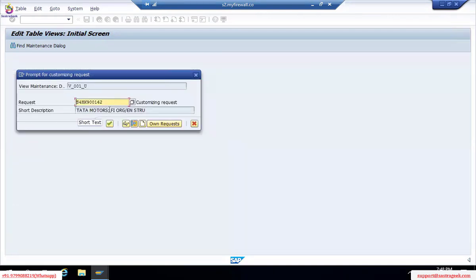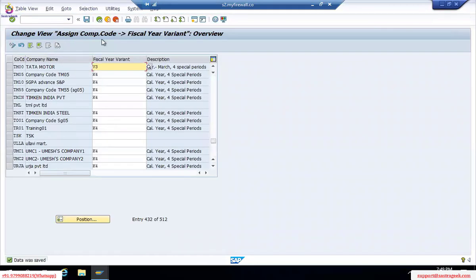I'll show you how we can view all the details, but for now, just enter and save. No need to create a new request unless it's required. We will create module-wise requests, and at that time I'll show you again.